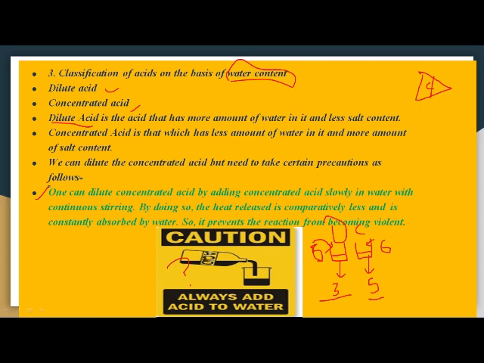It releases a large amount of heat. Now that heat converts water into the gaseous state, that is steam. It changes the state of water. You know steam has a large amount of latent heat of vaporization, and steam causes severe burns. That is the reason we never add water to acid. Always acid is added to the water.